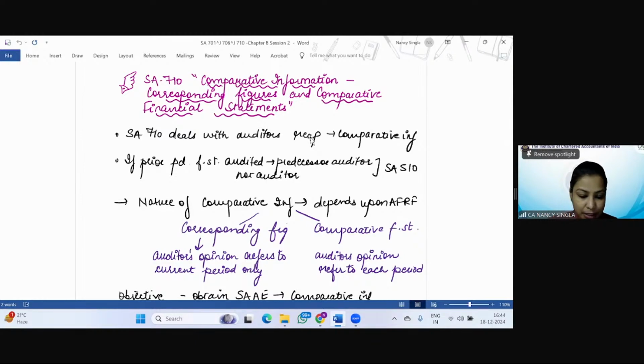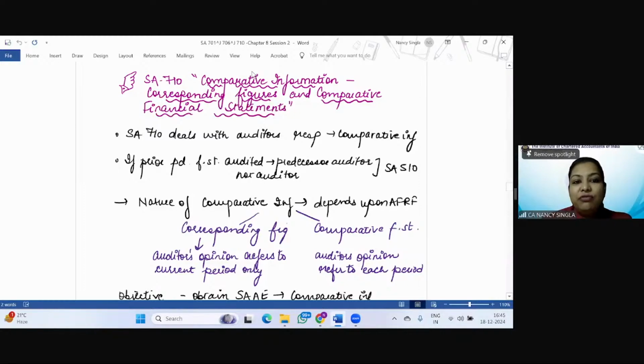And the page number, I'll just tell you, is 8.57, right? So see students, this topic contains the auditor's responsibility with respect to comparative information, and SA 710, comparative information, corresponding figures, and comparative financial statements.